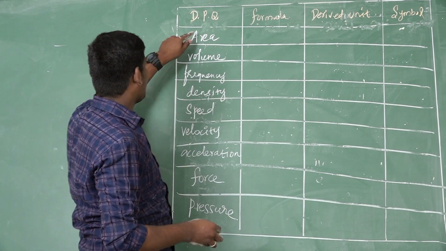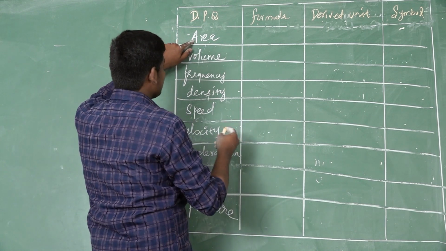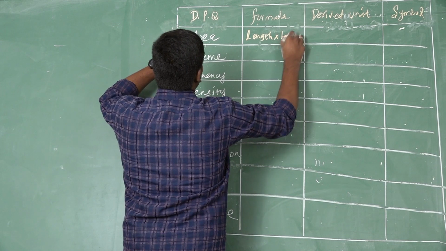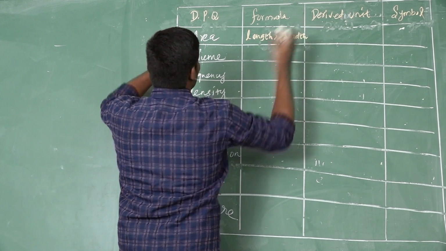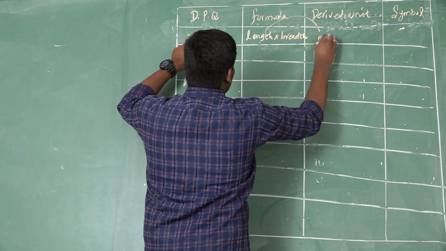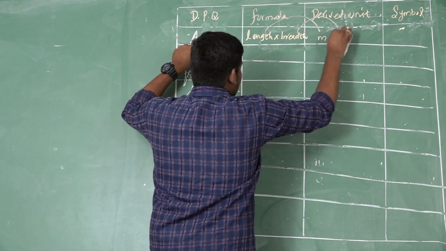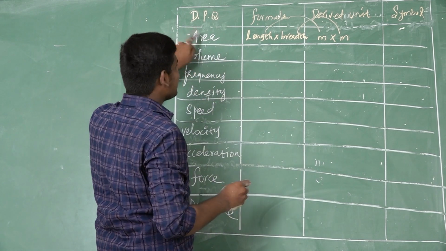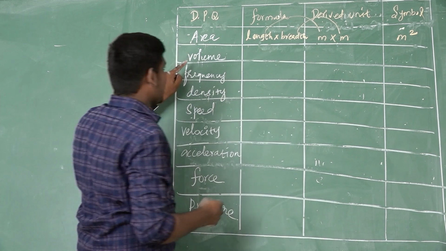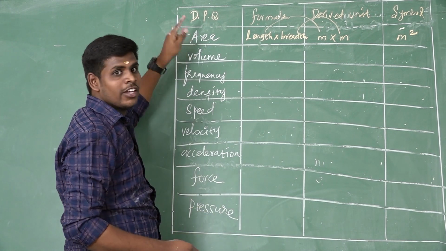What is the formula for the area? That is length into breadth. What is the derived unit of area? The length is measured by the meter. The breadth also measured by the meter. So what is the symbol of area? Meter into meter, meter square. This is the derived physical quantity of area.